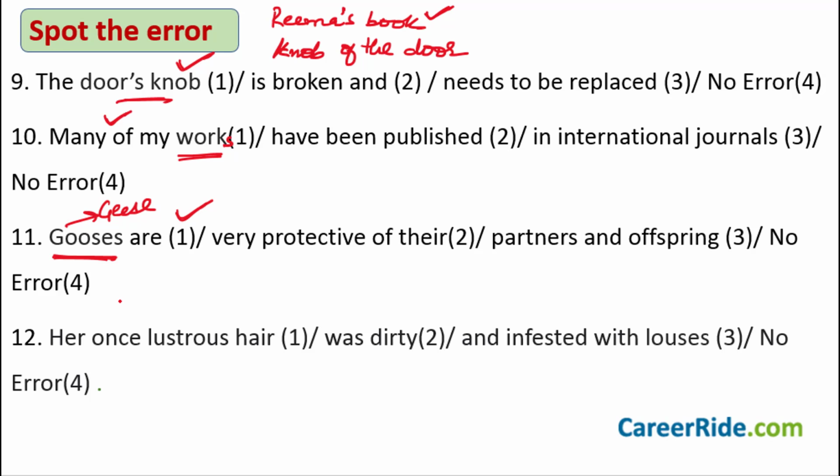Now there is also a possibility that they might give you geese are. They might make the first part of the sentence correct and they may actually give you the mistake in the third part of the sentence. Geese are very protective of their partners and offsprings. There is a possibility that they might write S here. So just understand that this word offspring stands on its own. It doesn't require this S. Okay. So there is a possibility that you might find the mistake in the third part of the sentence. Pay attention. Where have they tried to commit the mistake for you?